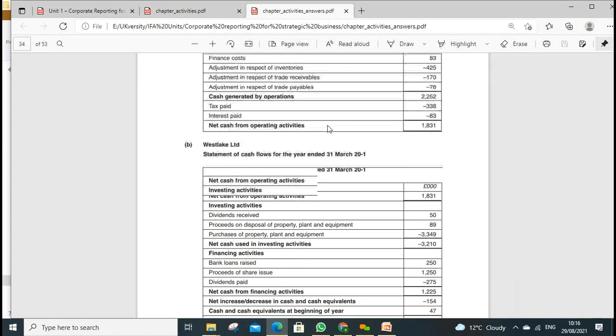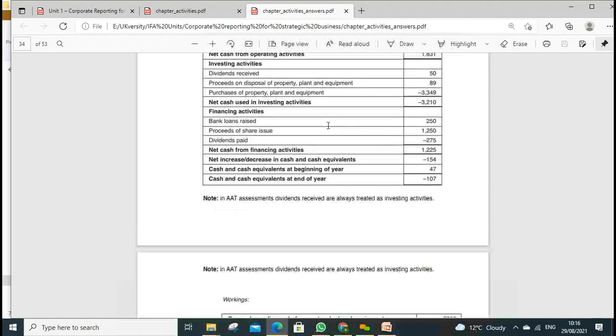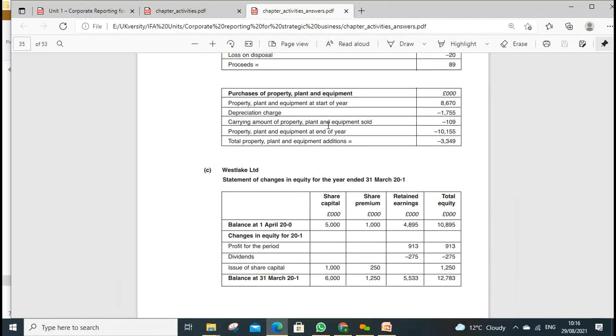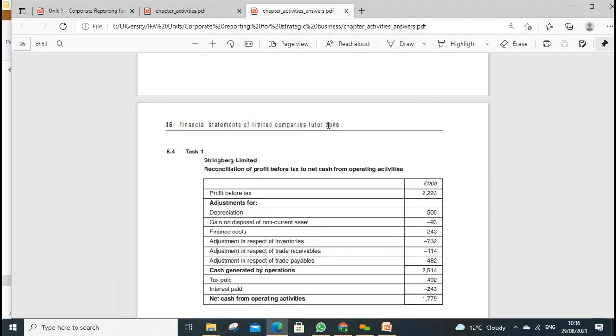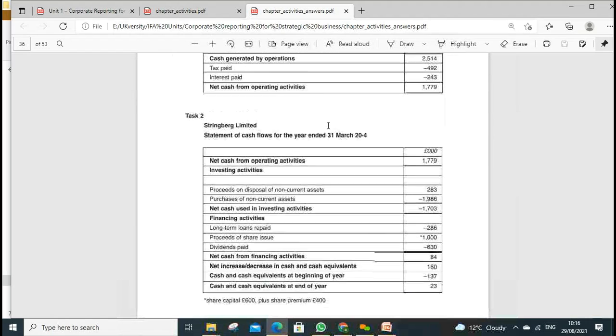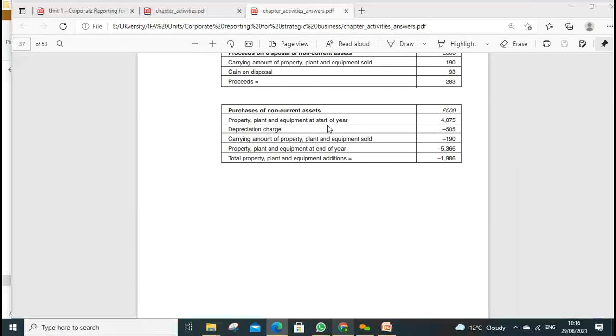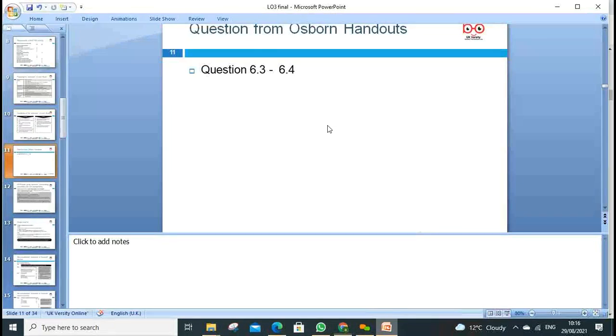And then they prepared the operating, and then investing and financing. That becomes the full question, and even the statement. Then 6.4 is also the same. So that's your cash flow statement, the way we can prepare.